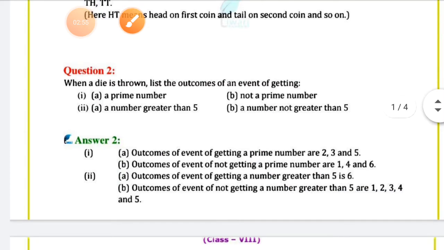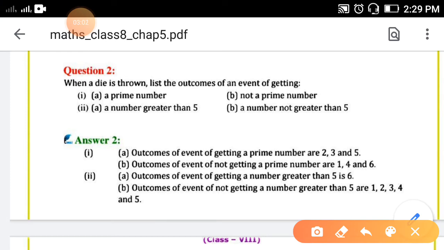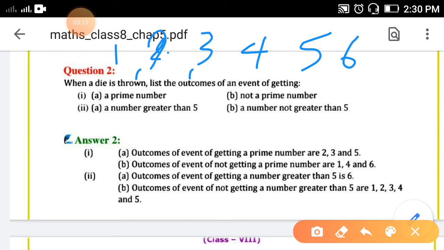Question number 2. When a die is thrown, list the outcomes of the event of getting a prime number. What are the numbers on a die? 1, 2, 3, 4, 5, 6. First of all, what are prime numbers? You should know, numbers whose factors are not possible are known as prime numbers. 1 is neither prime nor composite.